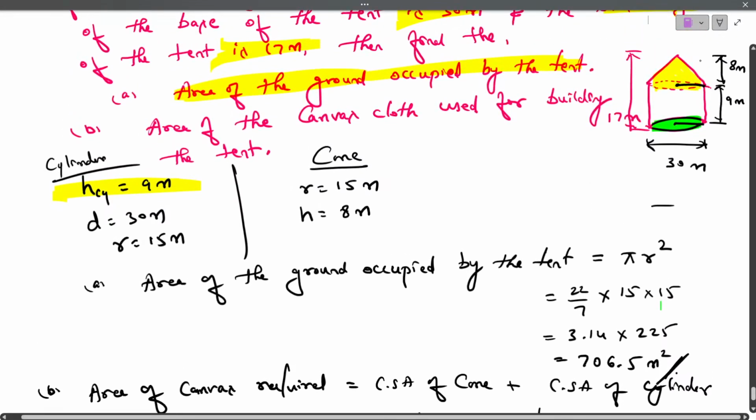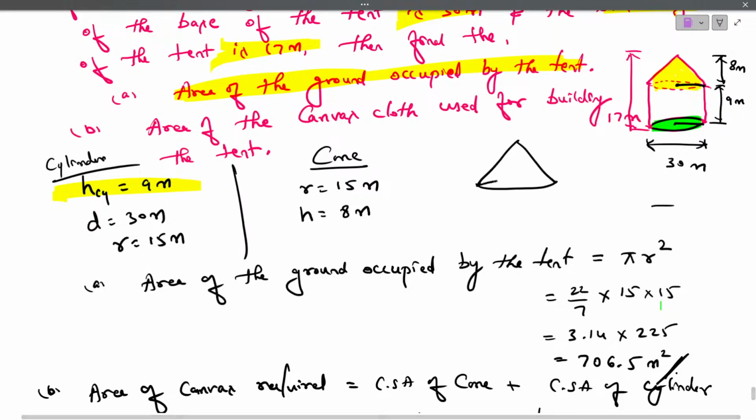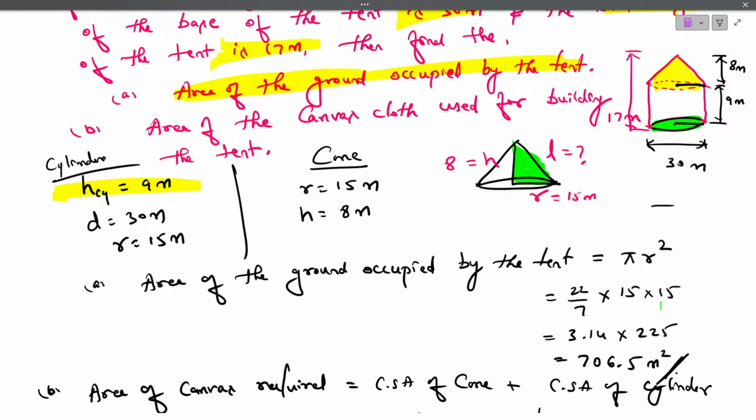Now observe here. Can you see the cone part? Can you see only the cone part? Just let me take the right side part. So this is known as L, this is known as H, and this is known as R. So we know the height is 8 meter. We know the radius is 15 meter, but we don't know the value of L.